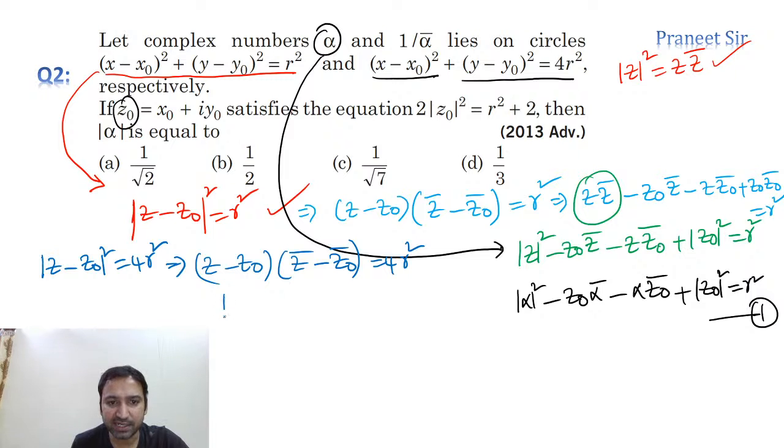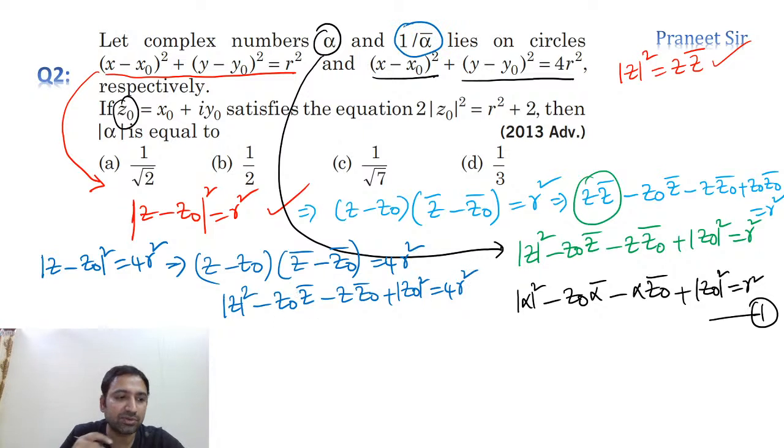In place of z, we can substitute 1 by alpha bar. Directly we are getting z into z naught bar plus mod z naught square is equal to 4r square. But in place of z, we need to substitute 1 by alpha bar.